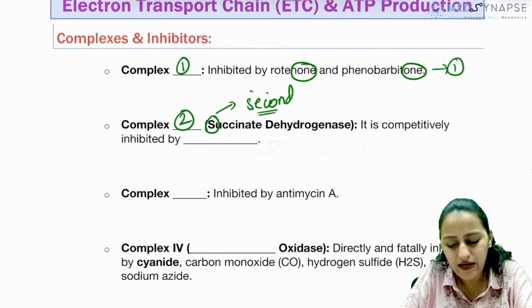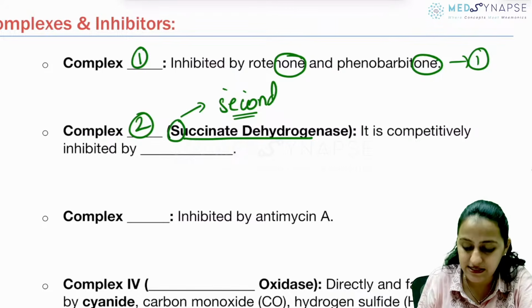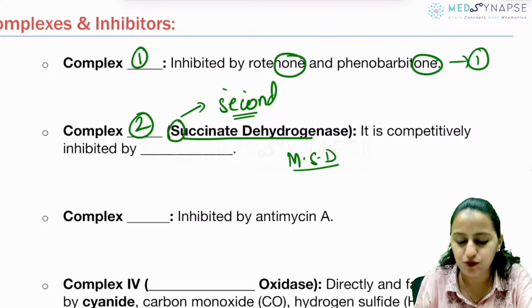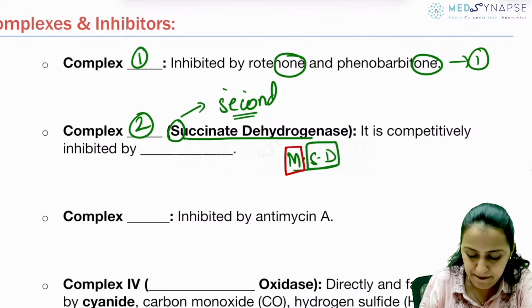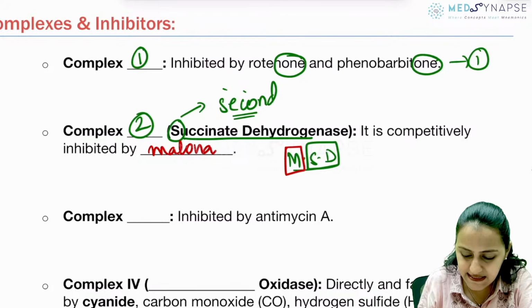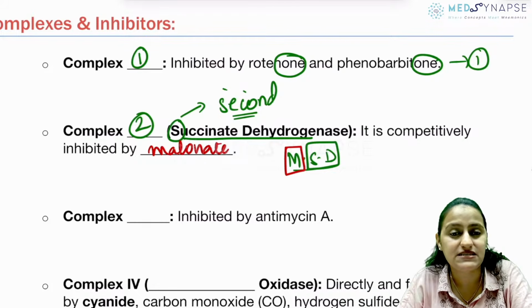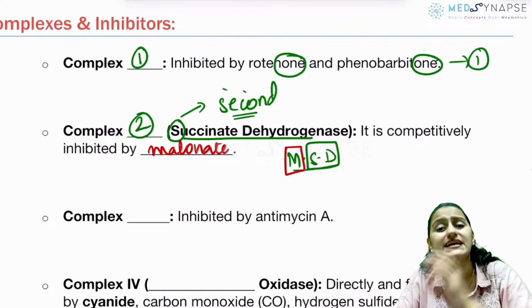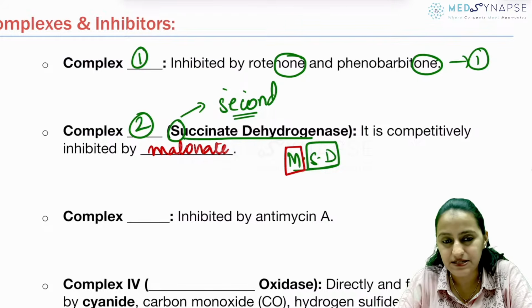And remember what inhibits this complex 2? Basically succinate dehydrogenase. What is the mnemonic? MS Dhoni, MSD, right? So MSD, succinate dehydrogenase, is inhibited by the M compound, which is malonate. So remember MSD. We have learned the mnemonic MSD is an iron man, so this requires iron, succinate dehydrogenase.